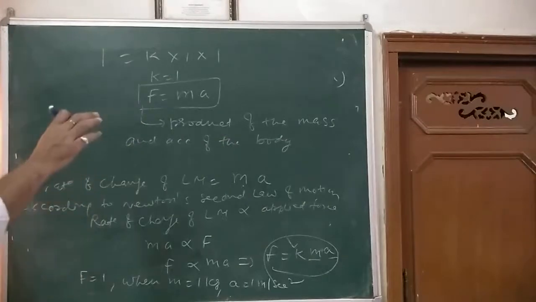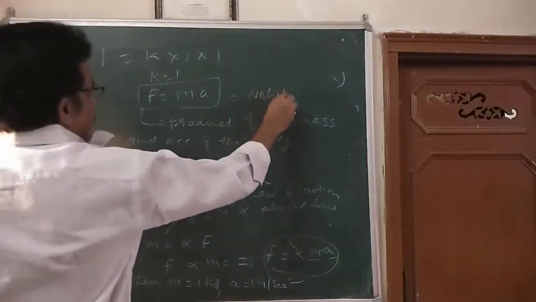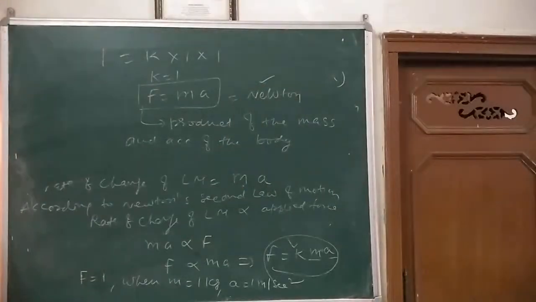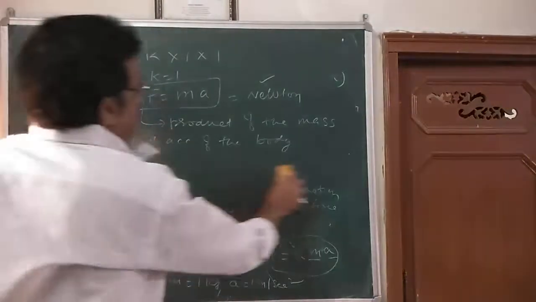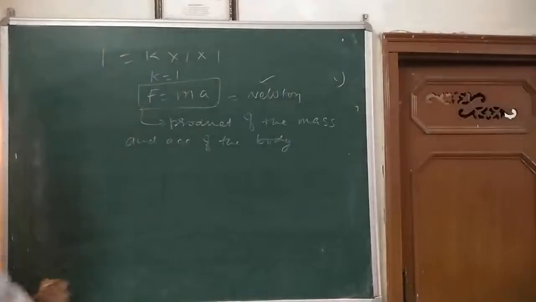The unit of force is the Newton. Newton is a scientist's name. Is that clear? If I want to define 1 Newton, what can it be?